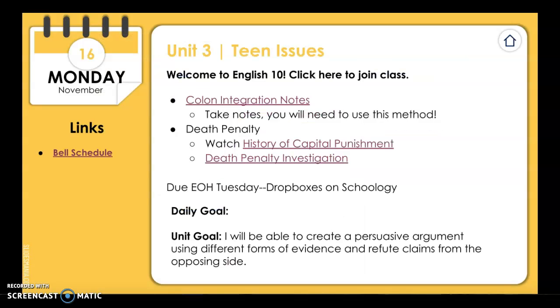You will have 2 days to work on this. In the paragraph that you write about Rodney Reed, I want you to make sure that you are using quote integration so that we're practicing that. I also want you to take some time to look at all of those different articles to make sure that you are understanding both sides of the issue, because later this week you are going to be writing a counter-argument paragraph. In that paragraph, you will present your ideas and you'll also refute or argue against your opposing side. So you need to make sure that you really understand both sides so that you are able to argue against the opposing side.